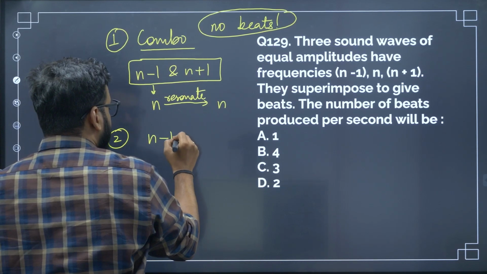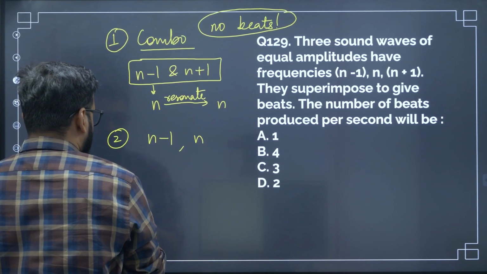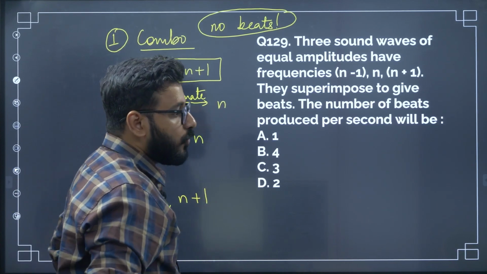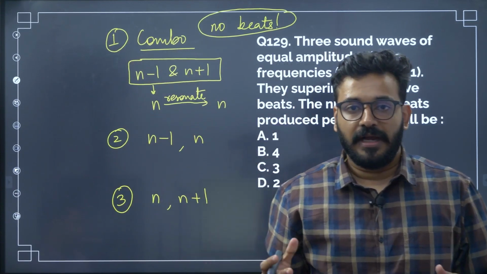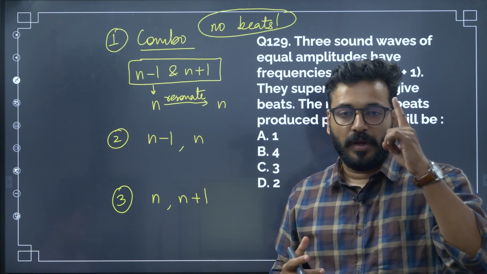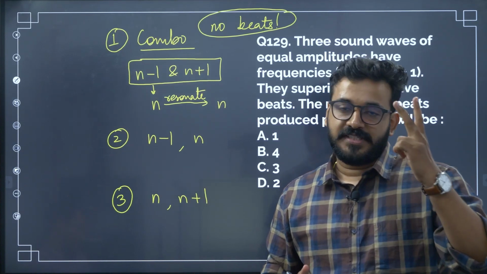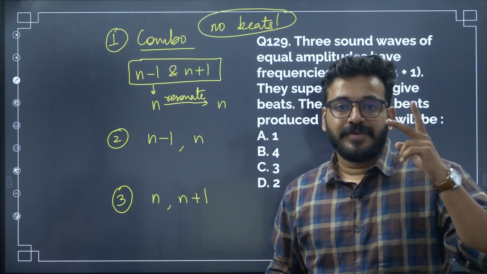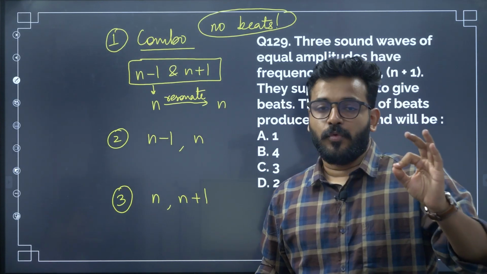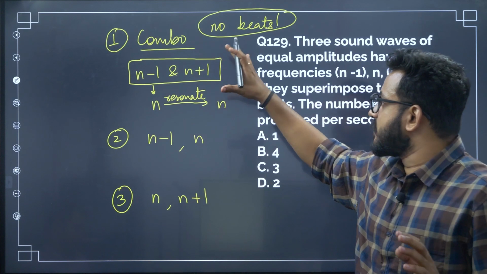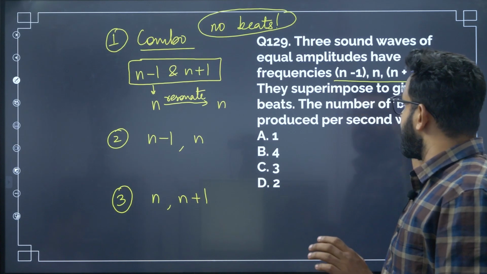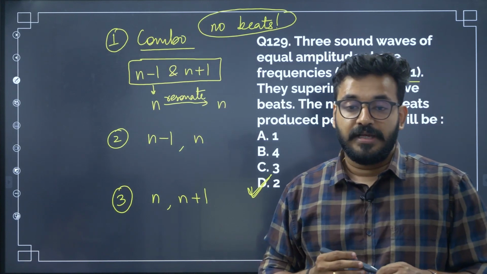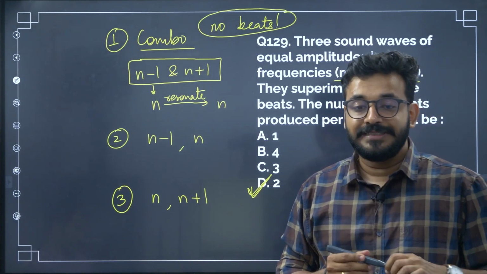We have n-1 and n, which is the second combo, and the third combo is n and n plus 1. They too have a gap between them, a gap of just one frequency. These two will give 1 beat each. Therefore, the total number of beats these three combinations will give is 2. The correct answer over here is 2.